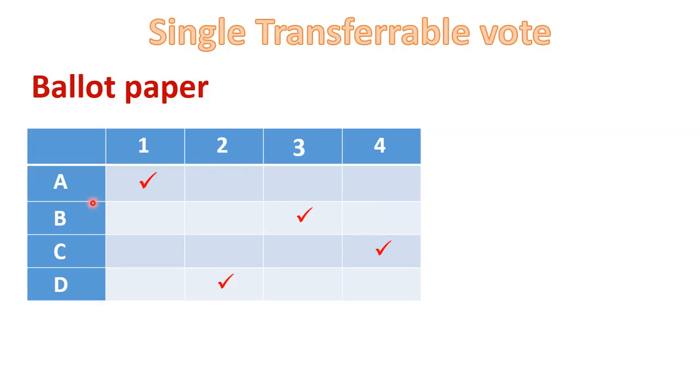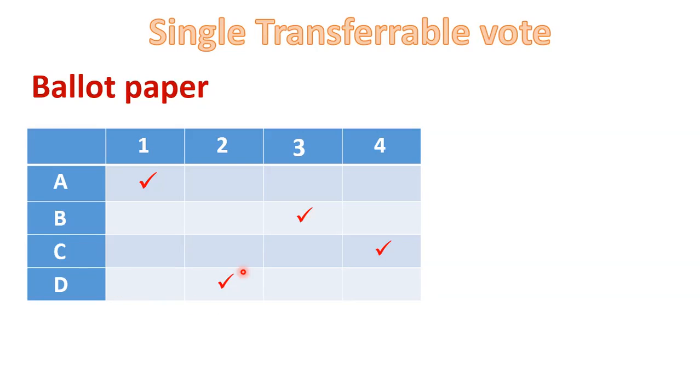Now suppose there is one voter and he filled this ballot paper. Let's try to understand how he filled it. Suppose he gave his first preference to A. First preference means A is his most favorite candidate. So the voter will give first preference to the candidate who is his most favorite. Then this voter gave second preference to candidate D, meaning candidate D is his second preference.